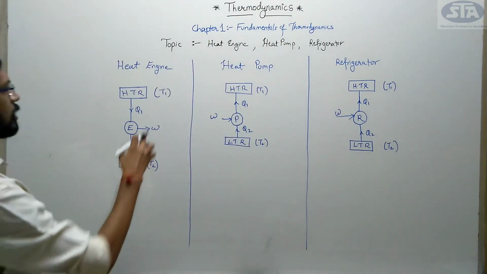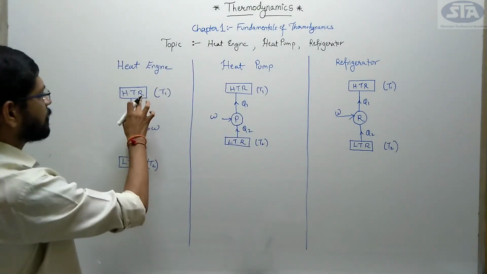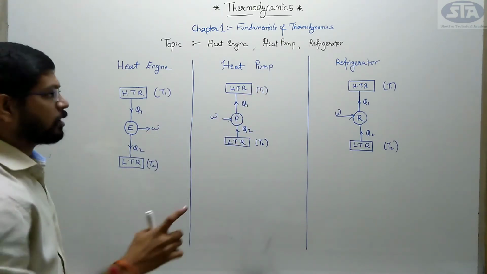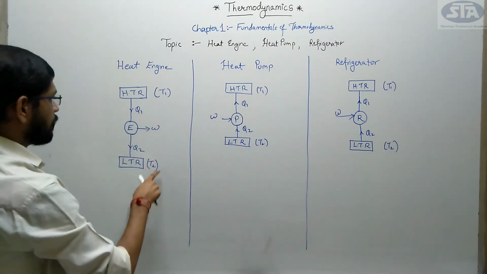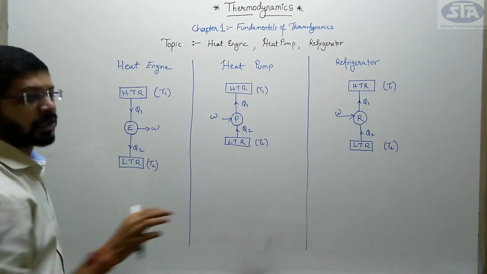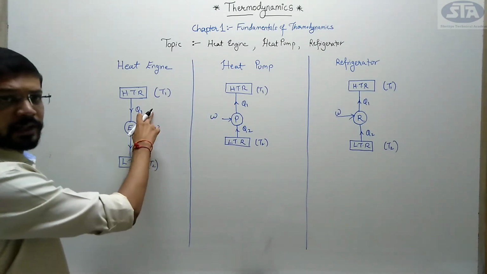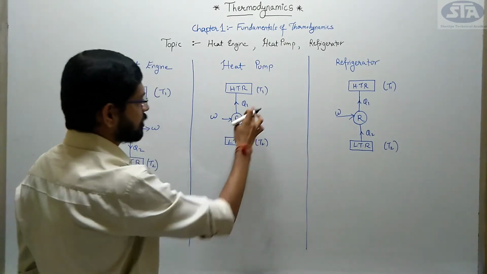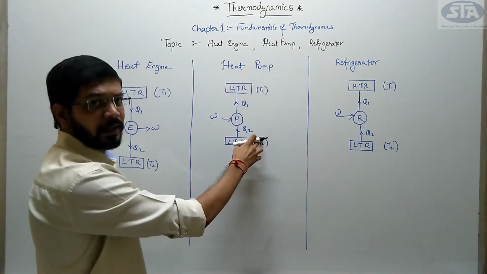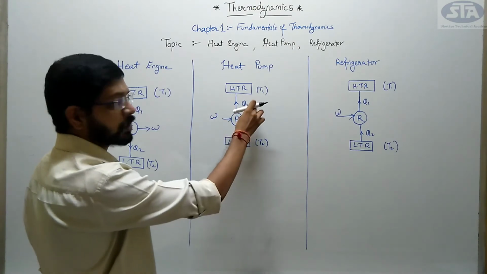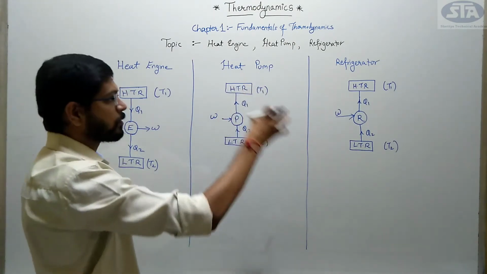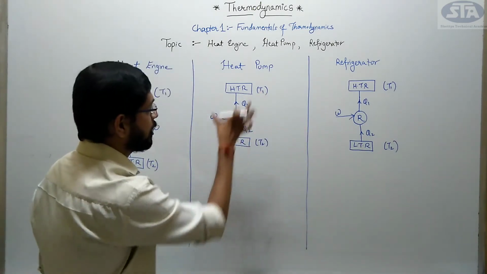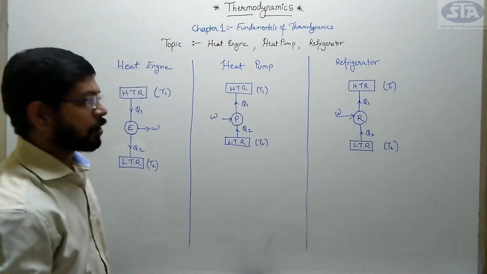The notation here, T1 is the temperature for the high temperature reservoir; it is common for all. Different books illustrate differently, but I have drawn and made it clear that all the notations are the same. Q1 is the heat added, Q2 is heat rejected. Similarly, Q1 and Q2, the diagram is the same for heat pump and refrigerator.